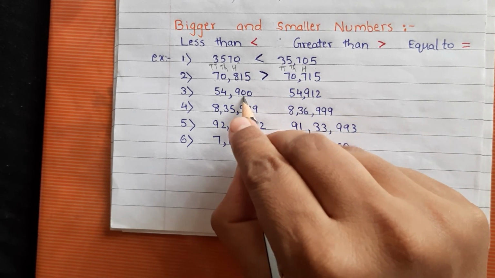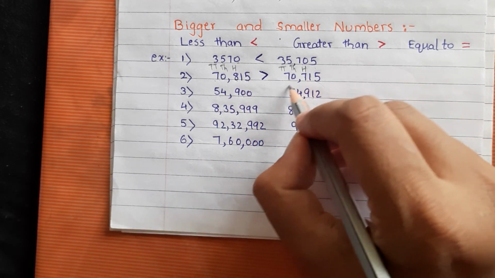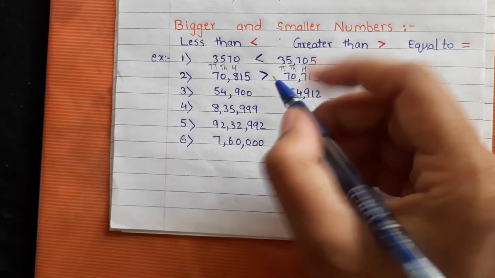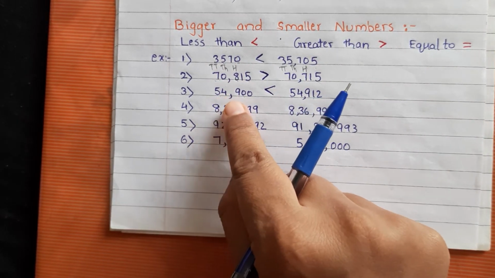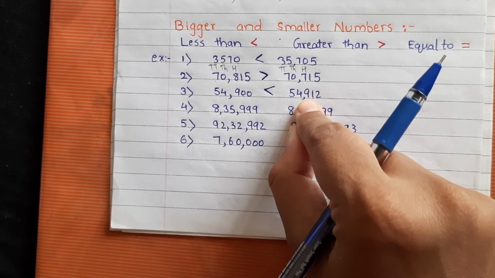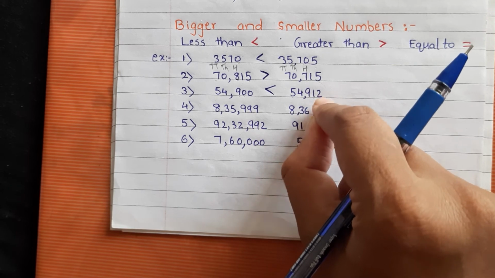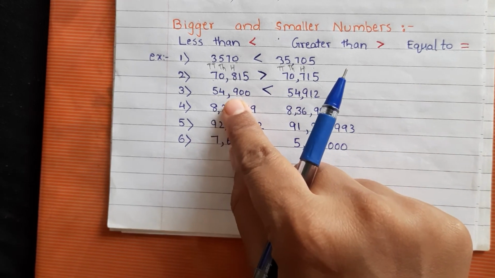So 0 is smaller than 1, meaning this whole number is smaller than this whole number. Which sign will come here? Less than. 54,900 and this is 54,912. Here 12 is extra, so this is bigger and this is smaller.